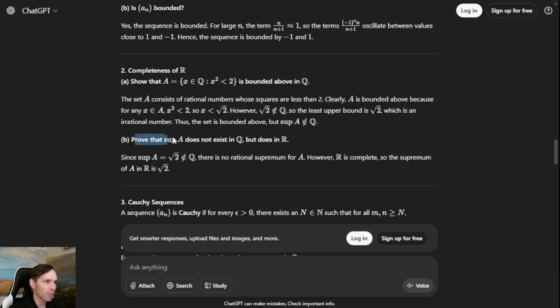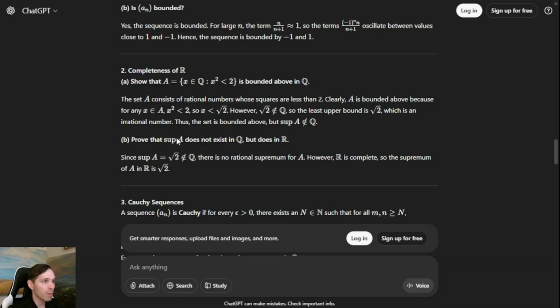I think this was for the next question. There's also some things that I want to pick apart about this. I would be a little bit concerned if someone actually wrote this down on a problem, but the first part of their explanation, ChatGPT, perfect once again. That x squared is less than 2, so x is less than the positive square root of 2, and it is bounded by negative root 2 and positive root 2 in the rationals, so it is bounded above. Good answer.